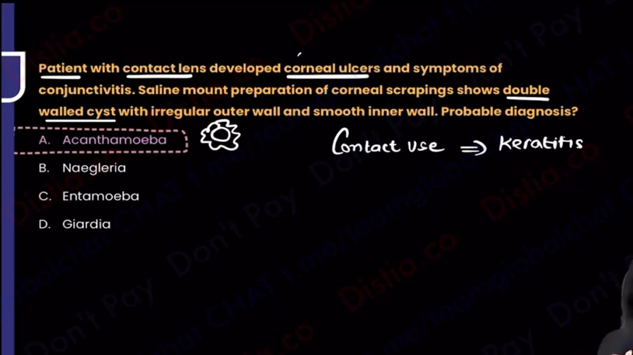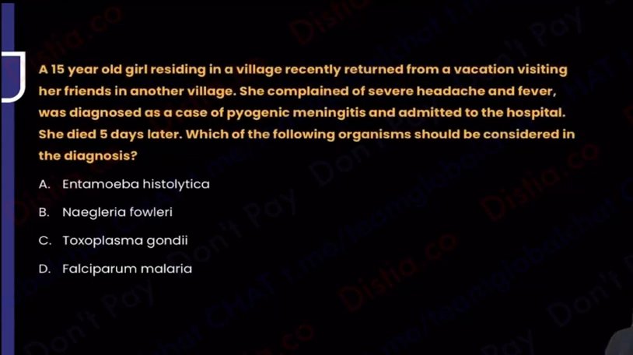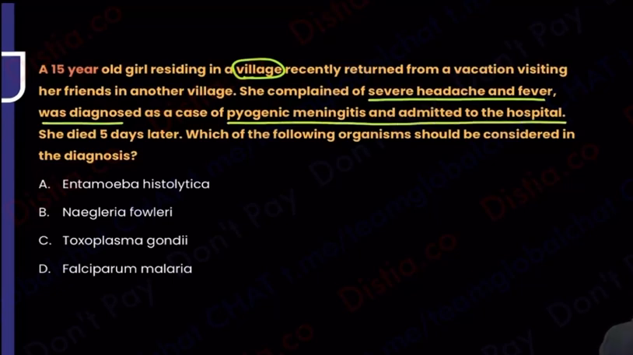Let's pick up one more previous year question for all of us. Here you have a 15-year-old girl, this is a PYQ, who has returned from a vacation visiting her friend in another village. So basically when they wanted to give you a village history, how do people in a village usually take a bath? In some pond or some water body. So they said that she complained of severe headache and fever, and clinically she has been diagnosed as a case of pyogenic meningitis and admitted in the hospital. Because did I tell you pyogenic? Maybe CSF was also showing you lots and lots of neutrophils. They said this is a case of pyogenic meningitis, but look at what has happened. Within 5 days, very, very quickly, some foul play has happened and she has died very, very quickly. What is the organism that you'll consider?